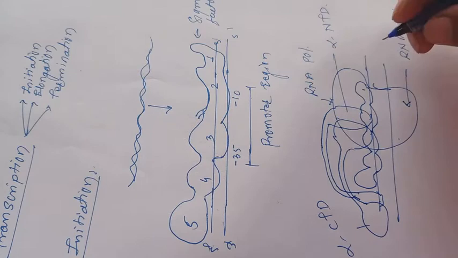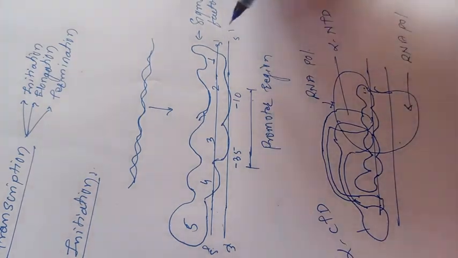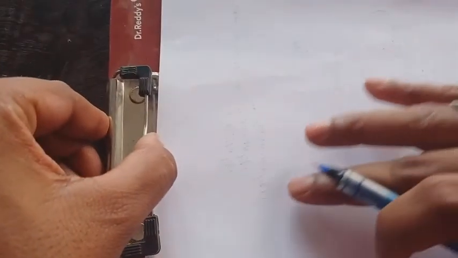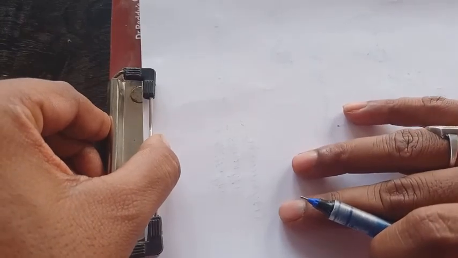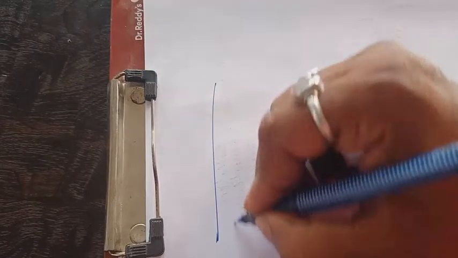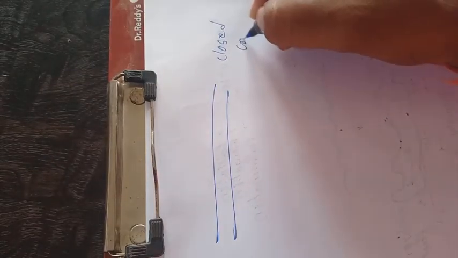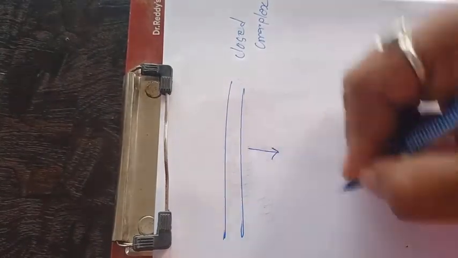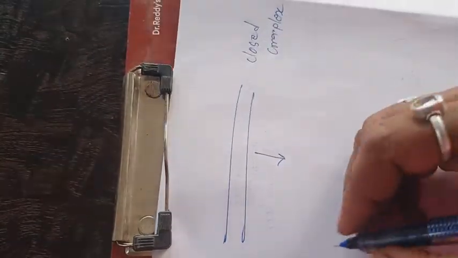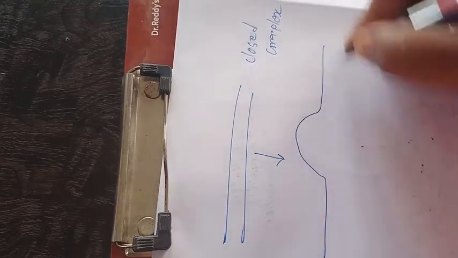The sigma factor initially binds to the specific double-stranded DNA, and it is converted into single-stranded DNA. After the binding of sigma factor, a closed complex is formed, and it converts from the closed complex to the open complex.